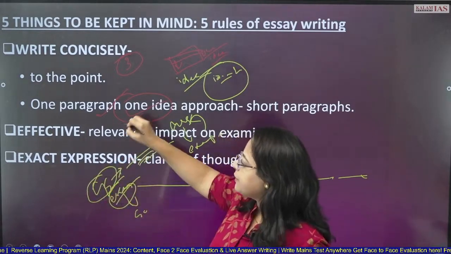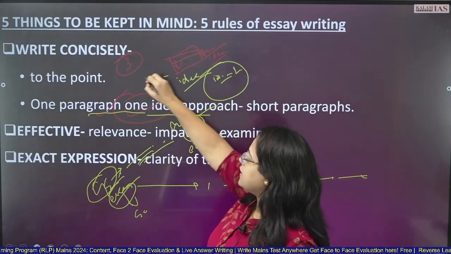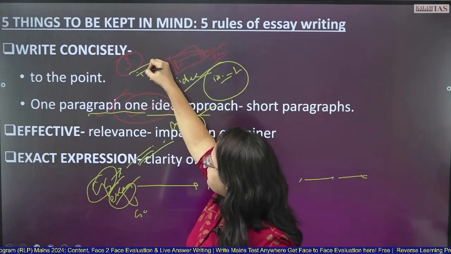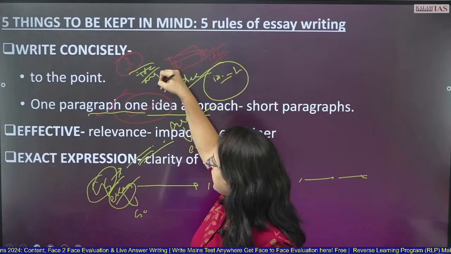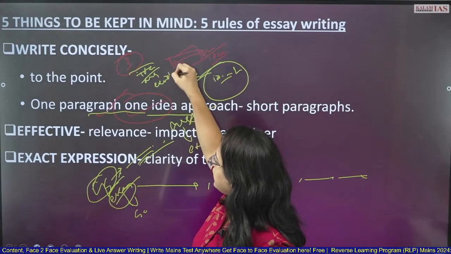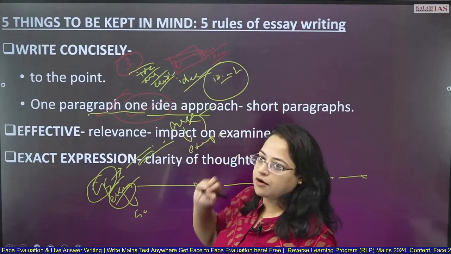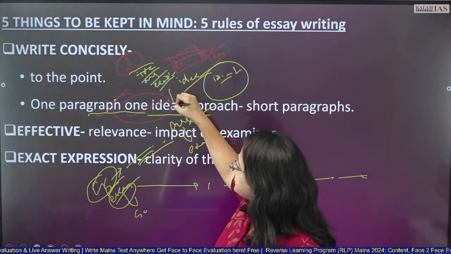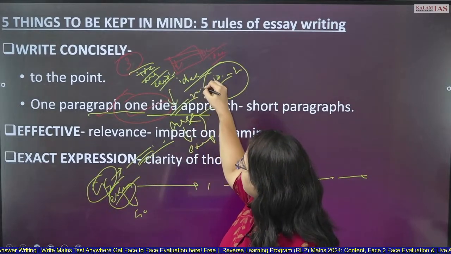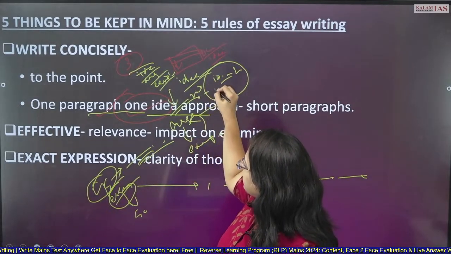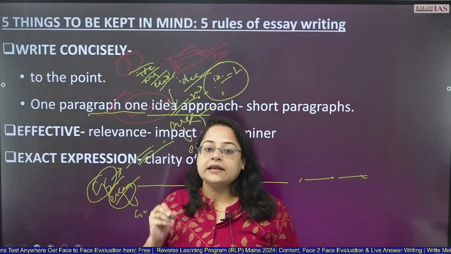Okay, so you should be following one paragraph, one idea approach always. Whenever you are starting with a new paragraph, that means you are starting with some new idea. Give your argument for that idea, give the example for that idea, then you are finished with that paragraph. Then come to the second paragraph. Then start with some second idea, new idea. Give some other example. This is how your essay will be diverse.